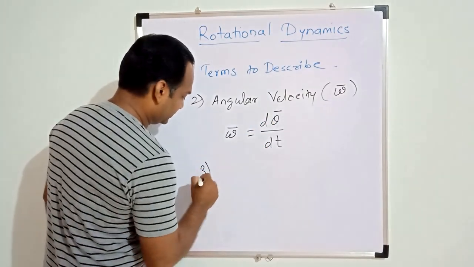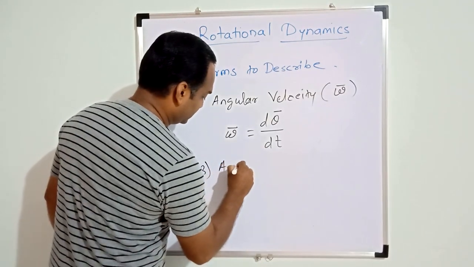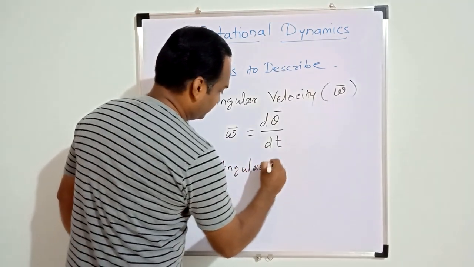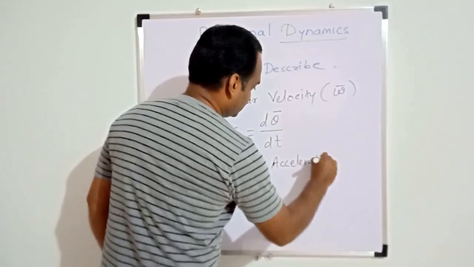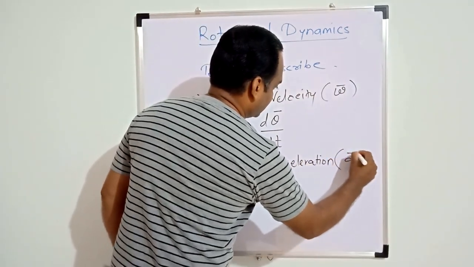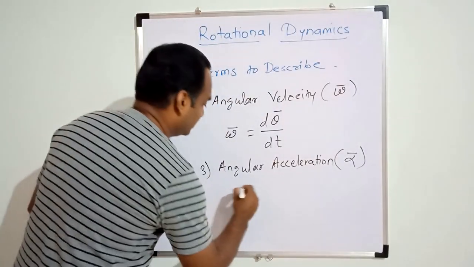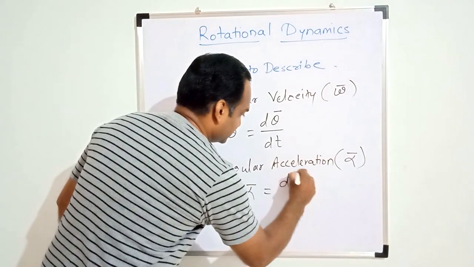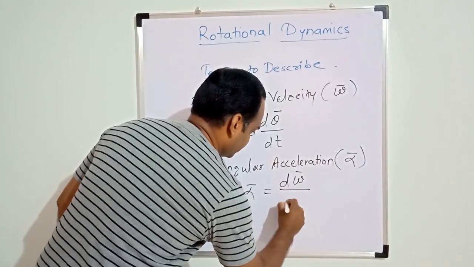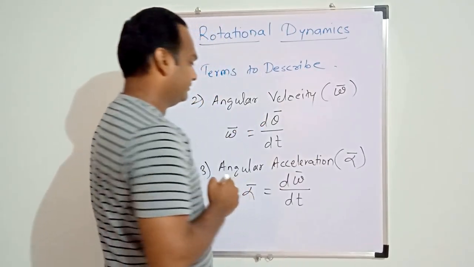And the third term is angular acceleration, denoted by the letter alpha, and alpha is given as the change in angular velocity with respect to time.